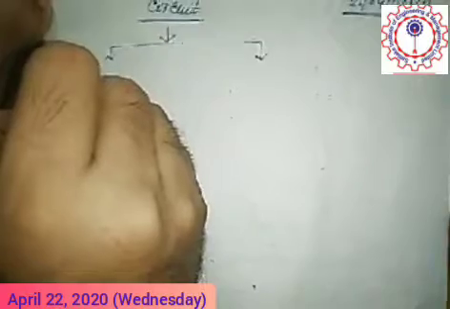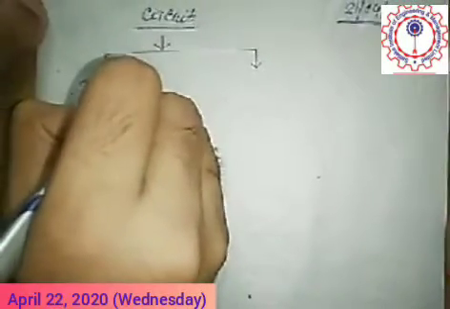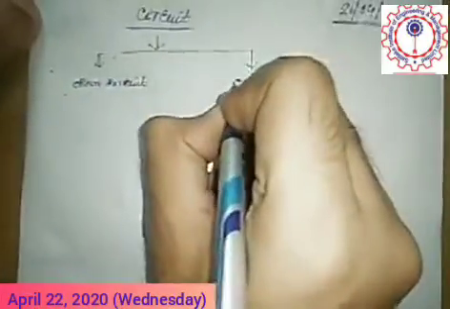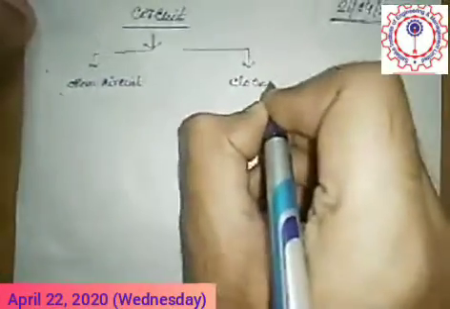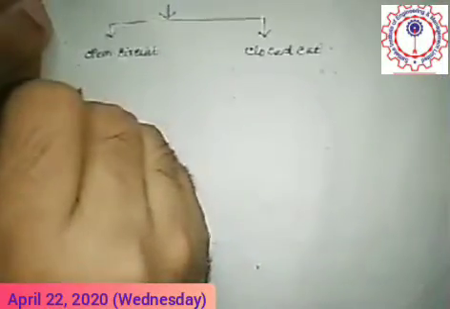There are two categories. One is open circuit and another is closed circuit. What is open circuit?